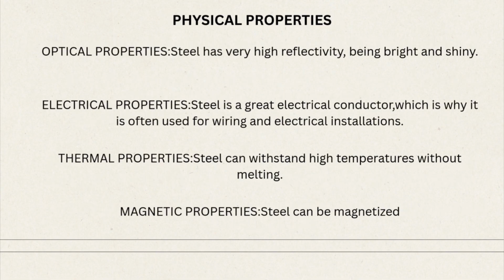Next, the physical properties. There are optical properties: steel has very high reflectivity, being bright and shiny. Next, for electrical properties, steel is a great electrical conductor, which is why it is often used for wiring and electrical installation. After that, thermal properties: steel can withstand high temperatures without melting. Lastly, magnetic properties: as we all know, steel can be magnetized.